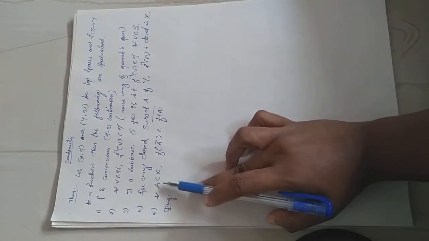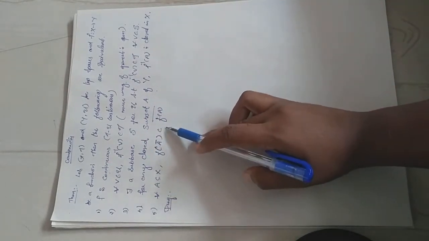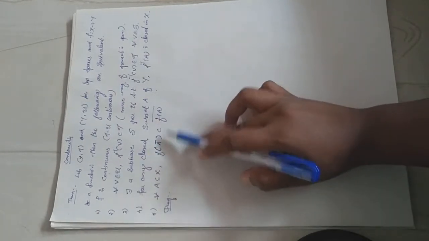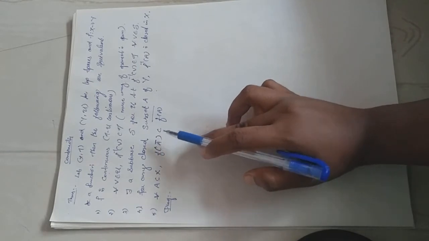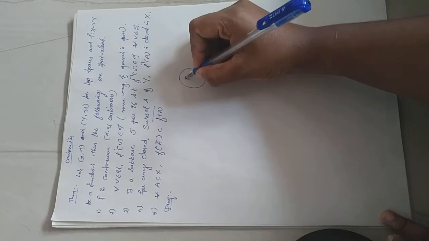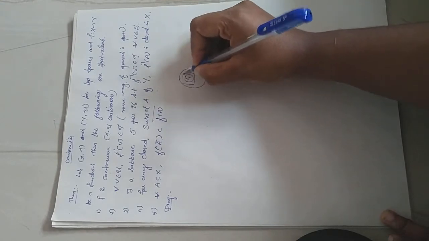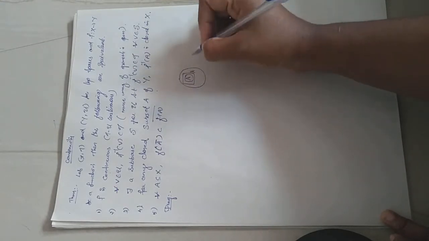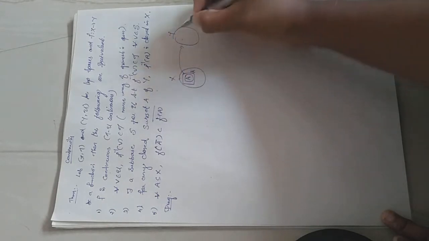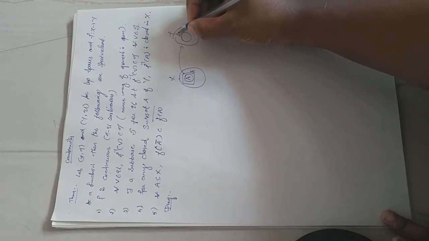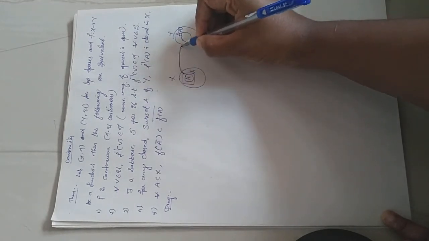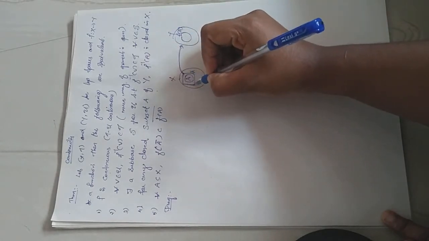And the fifth one: for a subset A of X, f of closure of A is contained in closure of f of A. These two sets are clearly different. Suppose A is here, then its closure will be here. Then f of the closure of A is the image set of this square set.